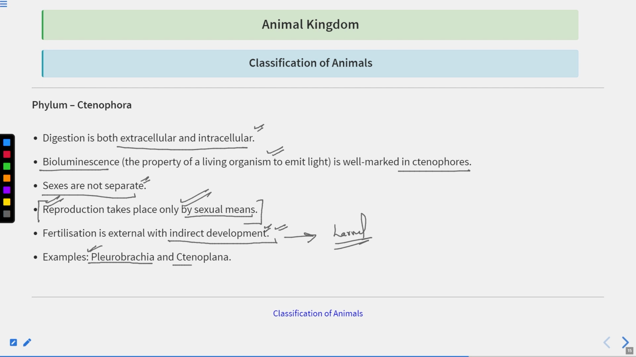Pleurobrachia and Ctenoplana are the examples of this. Pleurobrachia and Ctenoplana. These are the examples of the phylum Ctenophora.